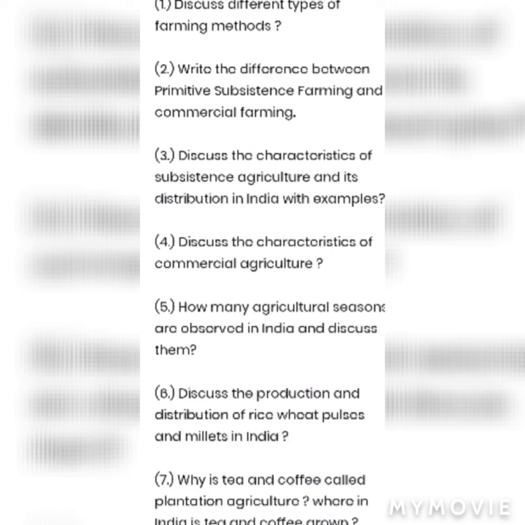Now last question is, why are tea and coffee called plantation agriculture, and where in India are tea and coffee grown? You can check this answer in the flow chart. I have made this flow chart very easy so that you can grasp all points easily. Tea and coffee are also called beverage crops, so don't forget it, as these 7 questions are very important as they came in 2021 boards. So please students, learn these questions.